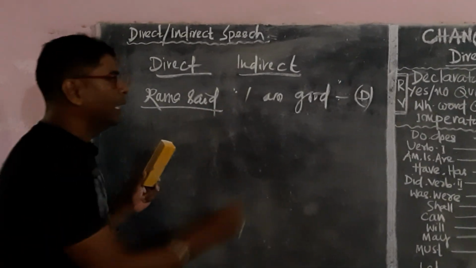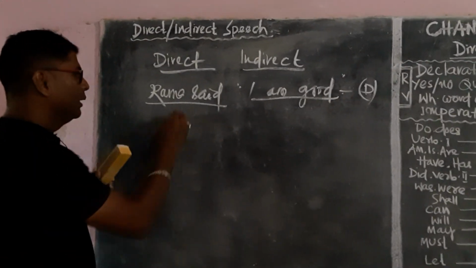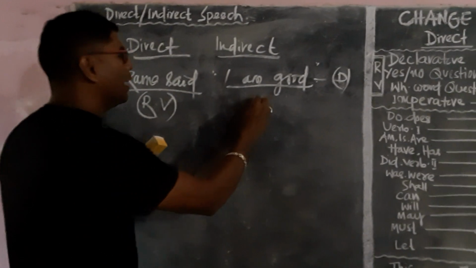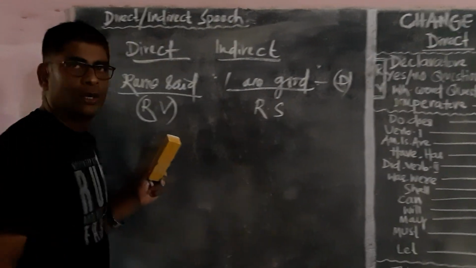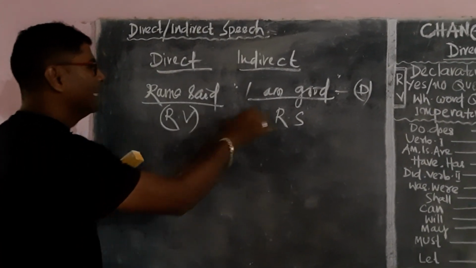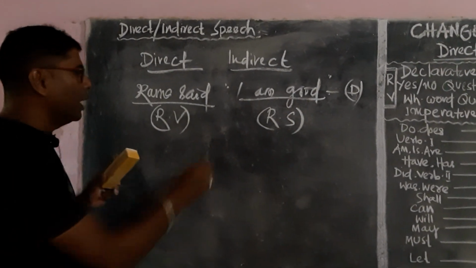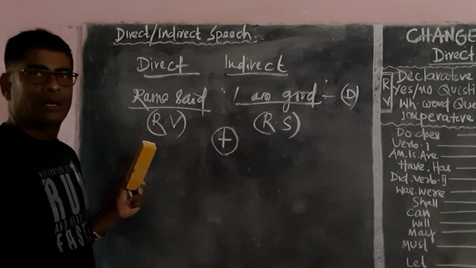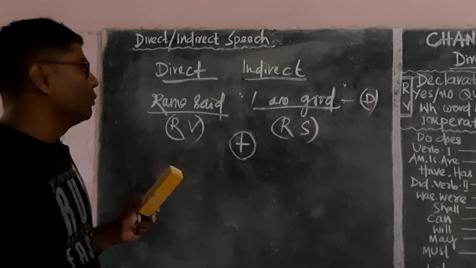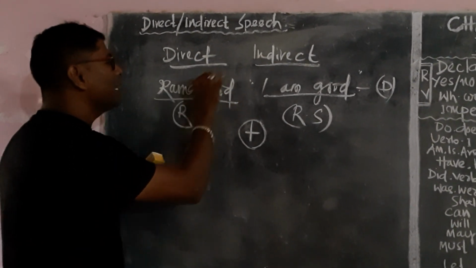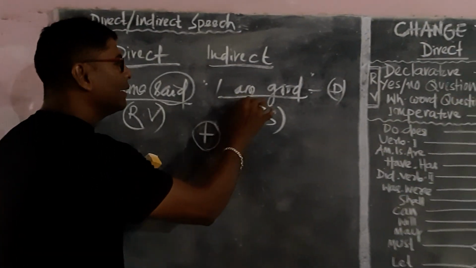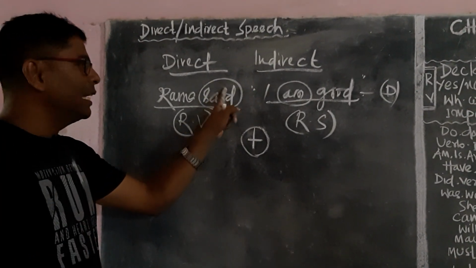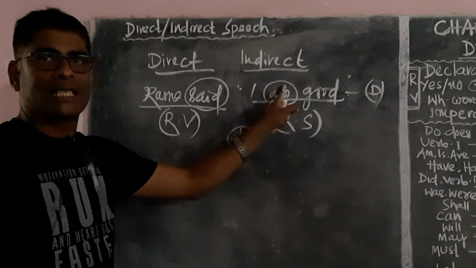This is called reported verb and this is called reported speech. Our duty is to join these two with a conjunction. Now, listen one more thing. You can get one tense here and one tense here. In reported verb, there is a tense. In reported speech, there is a tense.